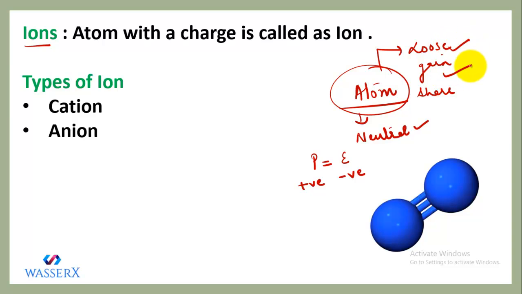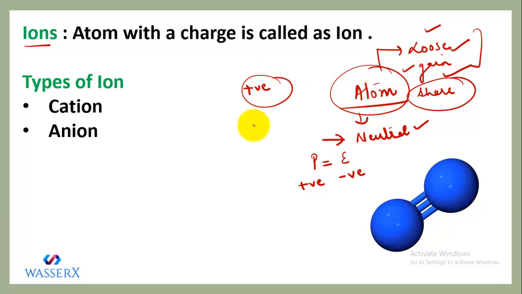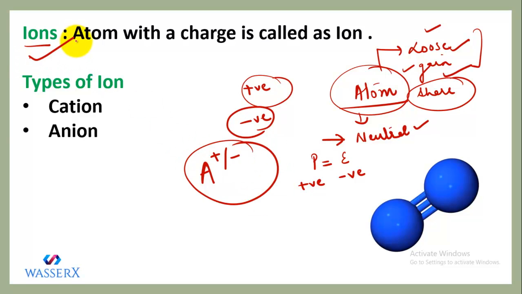When they lose or gain electrons, and I'm not talking about the sharing part, please keep in mind, they lose their neutrality. They no longer remain electrically neutral. Either they possess a positive charge, which is a result of losing electrons, or they acquire a negative charge, which is a result of gaining electrons. So when atoms bear a charge, whether positive or negative, this leads to the formation of an ion. Now they are not called atoms, they are called ions.